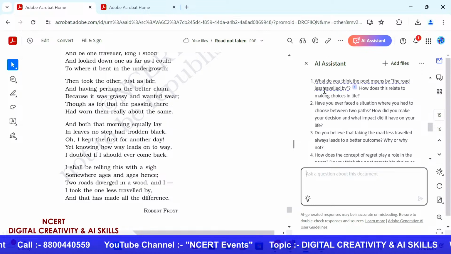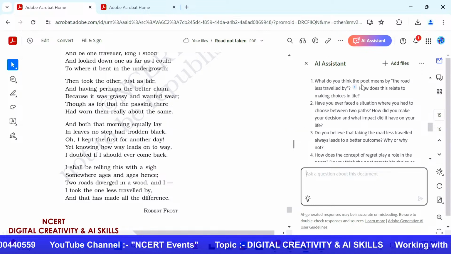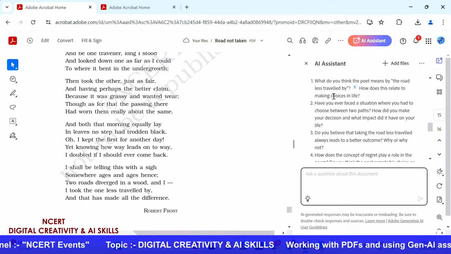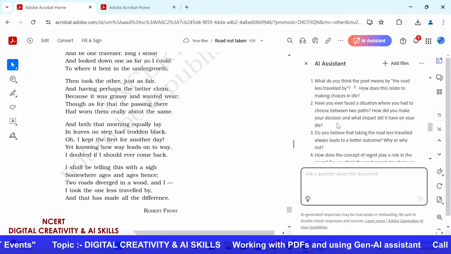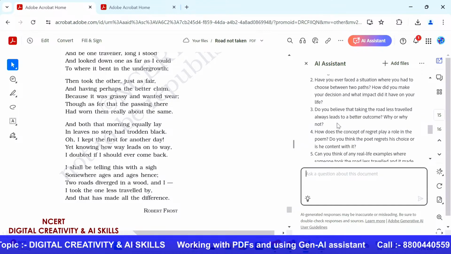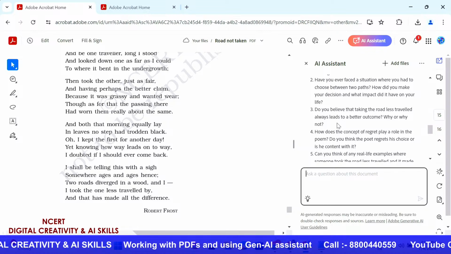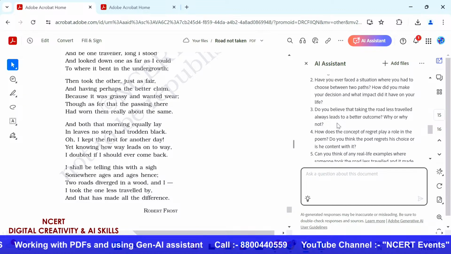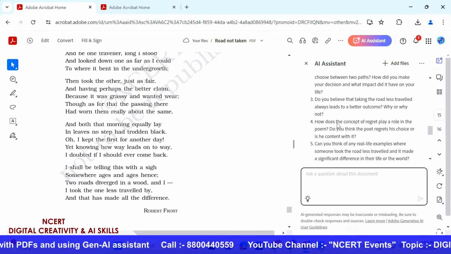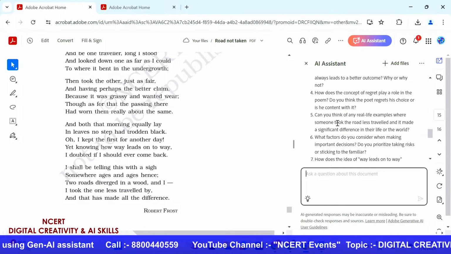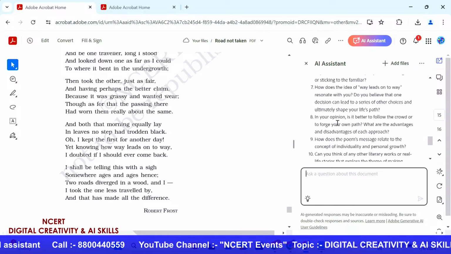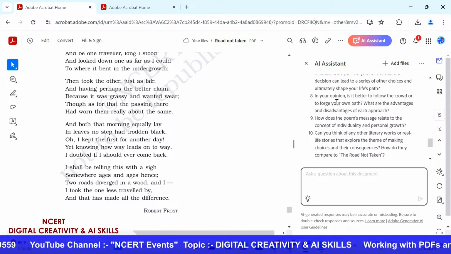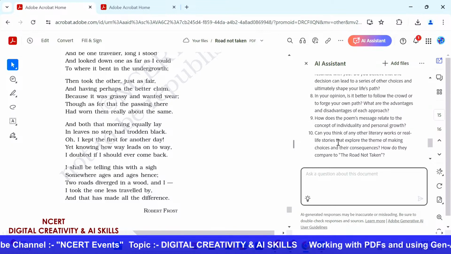So the first question says, what do you think the poet means by the road less traveled by? How does this relate to making choices in life? So you can see, as an English teacher, I have full faith in the AI to generate these questions that I can start asking in the classroom. These questions also help me with the entire context of the poem I have picked up, and how they can lead to a very specific discussion in the classroom as well. It did come up with about 10 questions, I believe.